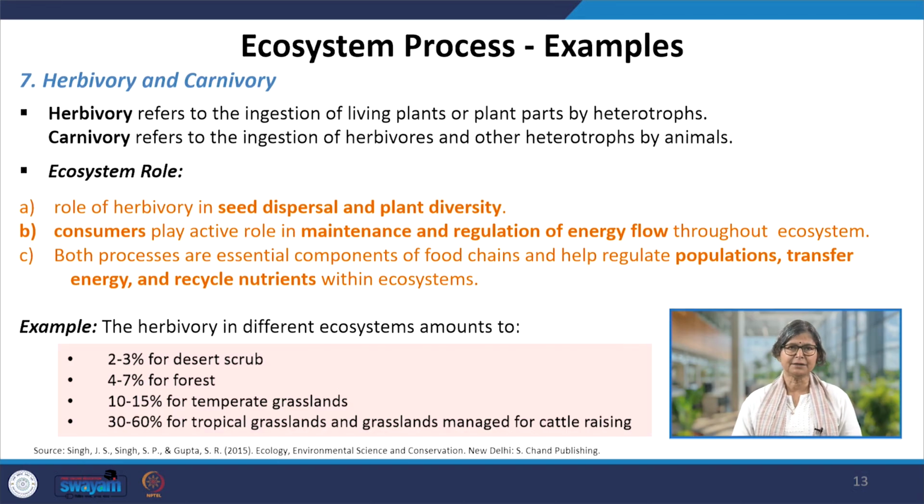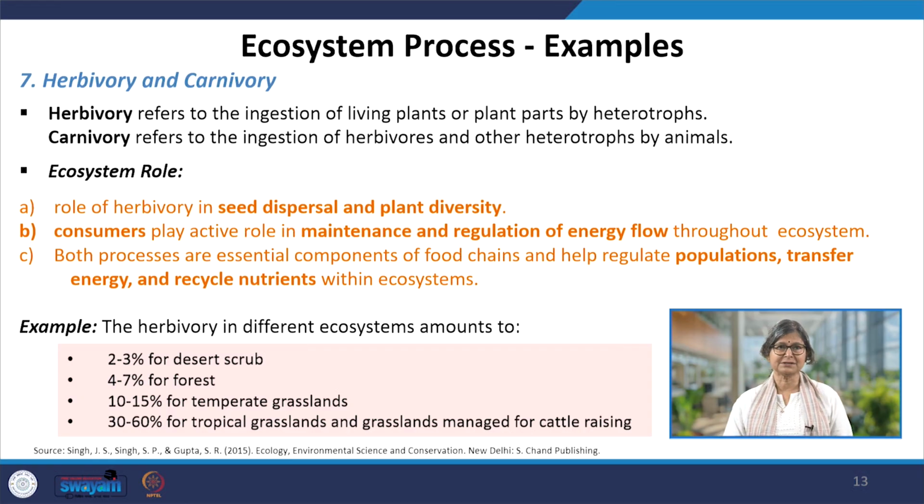Consumers play active roles in maintenance and regulation of energy flow through the ecosystem. Both processes are essential components in the food chain and help to regulate the population, transfer energy, and recycle nutrients within the ecosystem. So, trophic level maintenance is very important.